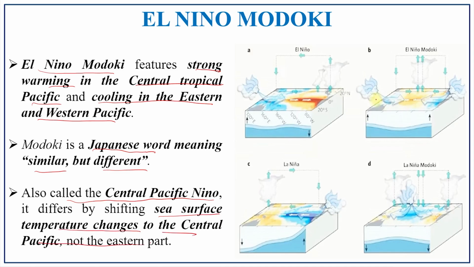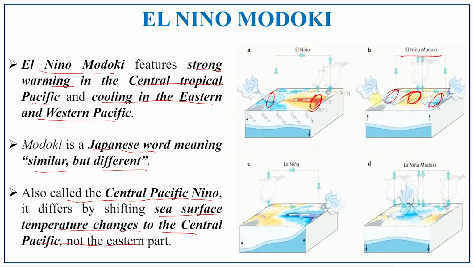You can look at the diagram. In the normal El Nino event, the warmer condition will be there in the eastern Pacific region, and here there will be a cold condition. So, in the El Nino Modoki, what happens? There will be a warm situation in the center of the Pacific Ocean, and the western and eastern regions have the cold condition. So, the warm condition is in the central region, and it is known as El Nino Modoki. Instead of the eastern Pacific, it is warming in the central region.